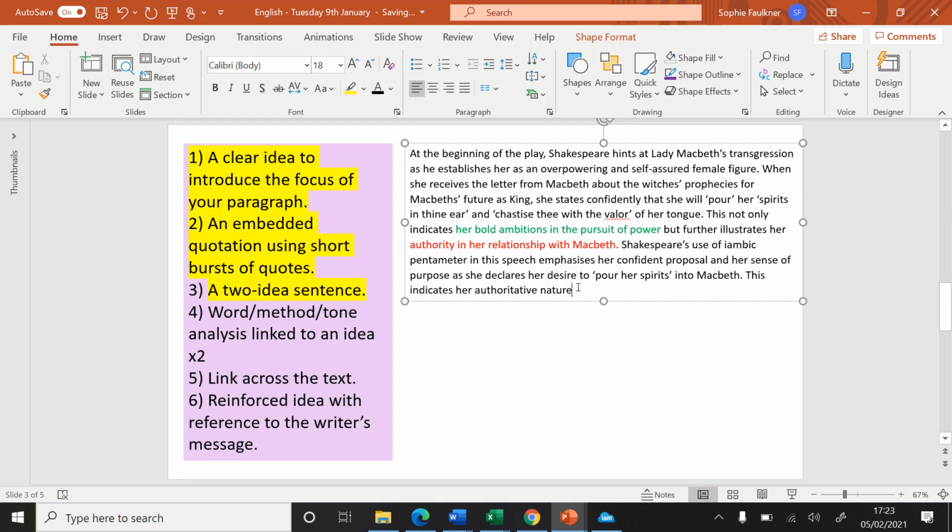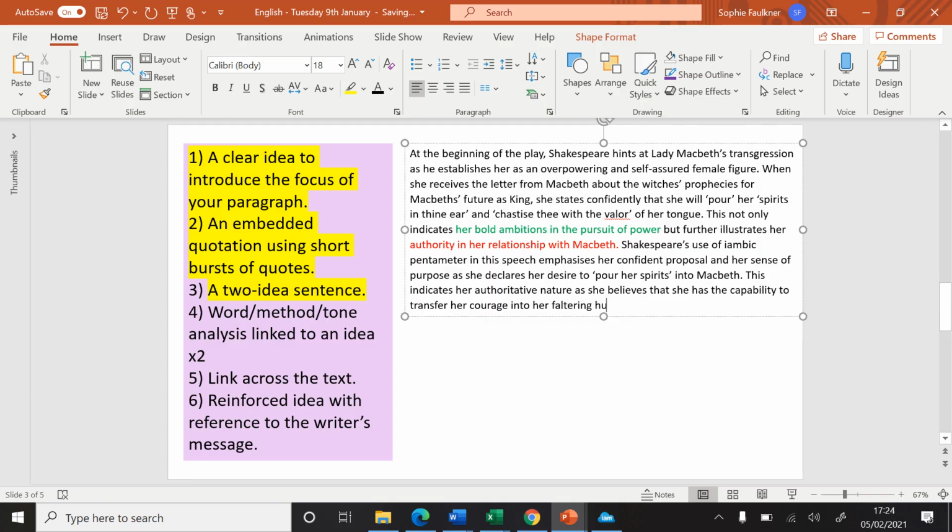Authoritative nature as, so now I need to explain why the use of iambic pentameter in this phrasing indicates her authority, as she believes that she has the capability to transfer her courage into her hesitant, actually faltering is better, faltering husband.